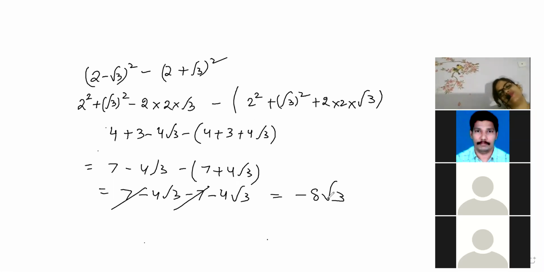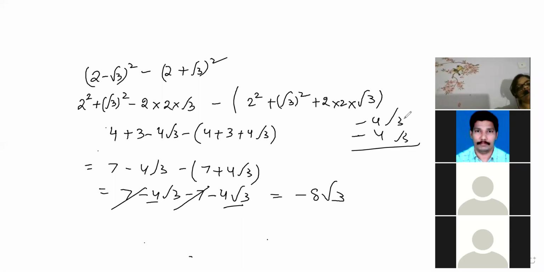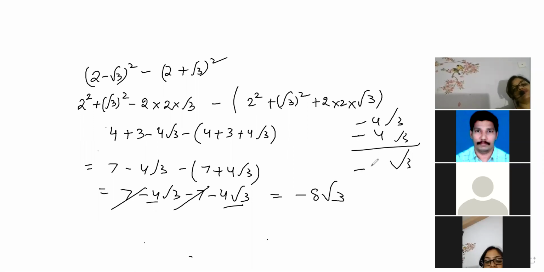Why have you done root 6, Keshav? Yes, Jiva, minus 8 root 3 is the correct answer. Beta, look here. Here minus 4 minus 4, so here minus 4 root 3 minus 4 root 3. So root 3, this will not be multiplied with 2. Only this calculation will be done for the number side. So it will come minus 8 root 3.